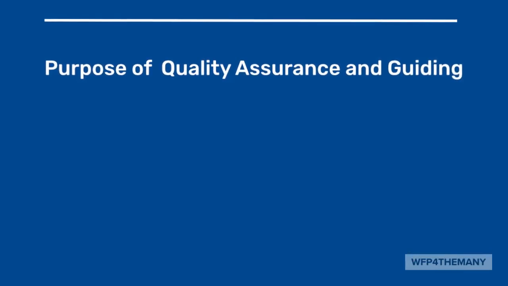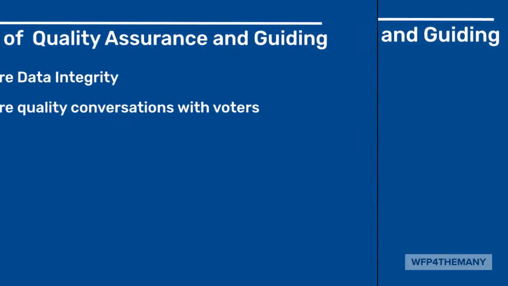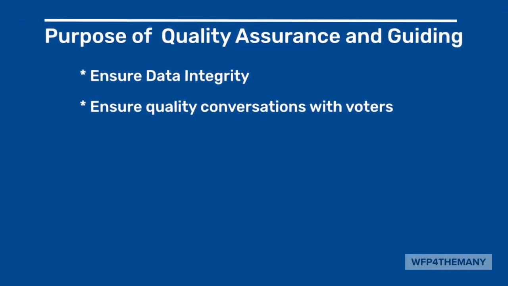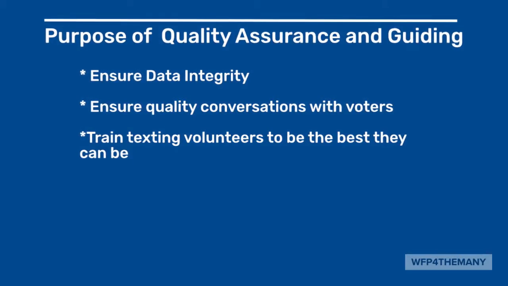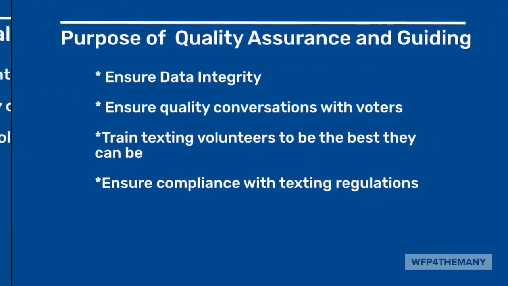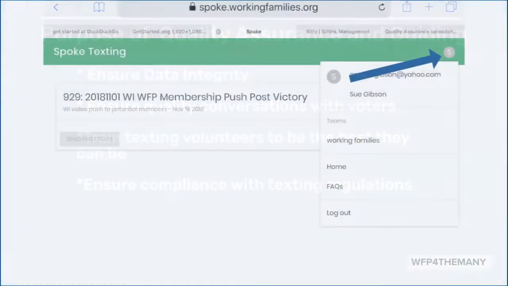What's the purpose of quality assurance and guiding? To ensure data integrity, ensure quality conversations with voters, train texting volunteers to be the best they can be, and of course, to ensure compliance with texting regulations.